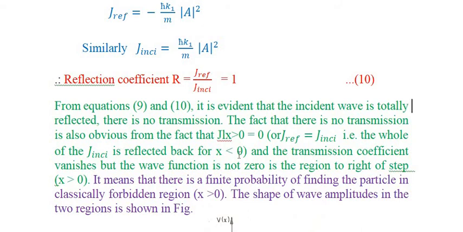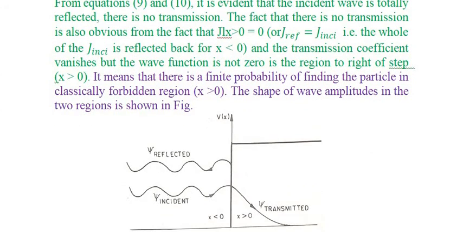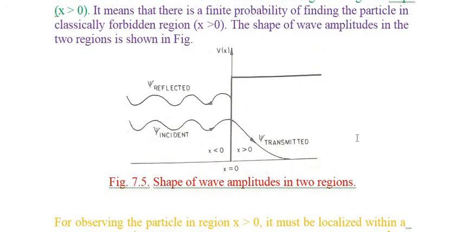But the wave function is not 0 in the region to the right of the step, x greater than 0. It means there is a finite probability of finding the particle in the classically forbidden region x greater than 0. The shape of the wave amplitude is shown in the two regions: this is the shape of the incident wave, and this is the shape of the reflected wave in region 1. And the transmitted wave is showing an exponential behavior for the region x greater than 0.